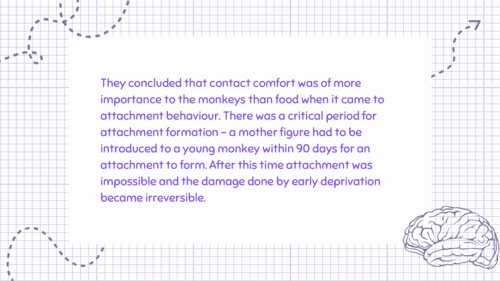There was a critical period for attachment formation. A mother figure had to be introduced to a young monkey within 90 days for an attachment to form. After this time, attachment was impossible and the damage done by early deprivation became irreversible.